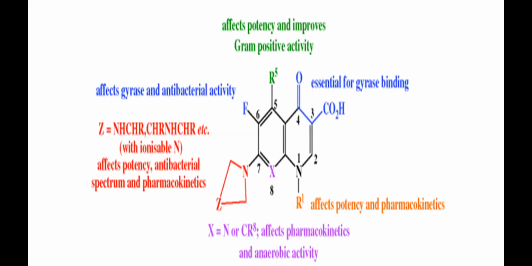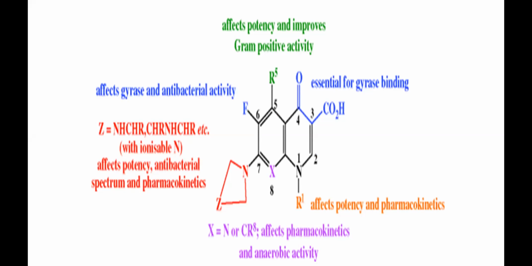If you see the structure of fluoroquinolone, I'll be showing it on the board. What is the basic structure of fluoroquinolone?